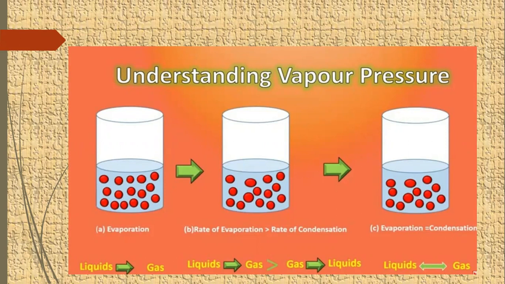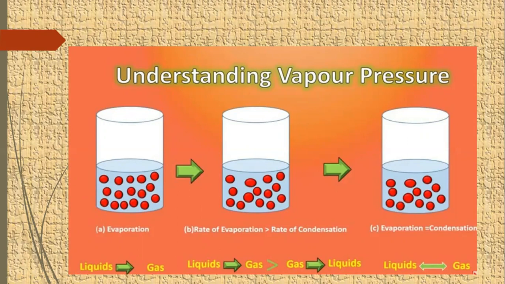Let us explain the definition. Here we have a closed container in which liquid is filled. These red circles are showing liquid particles. At all room temperatures, liquids have the ability to evaporate.